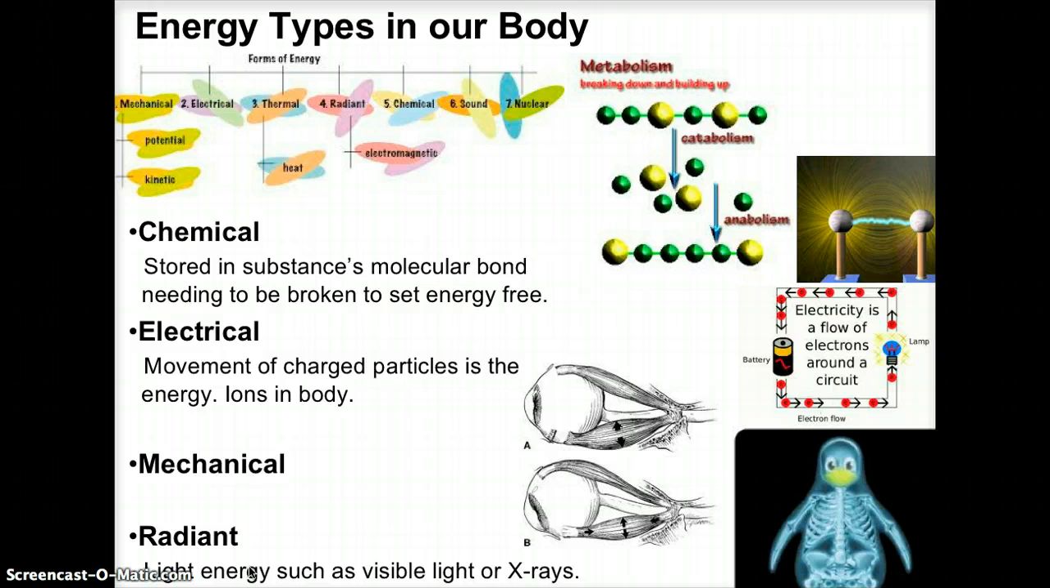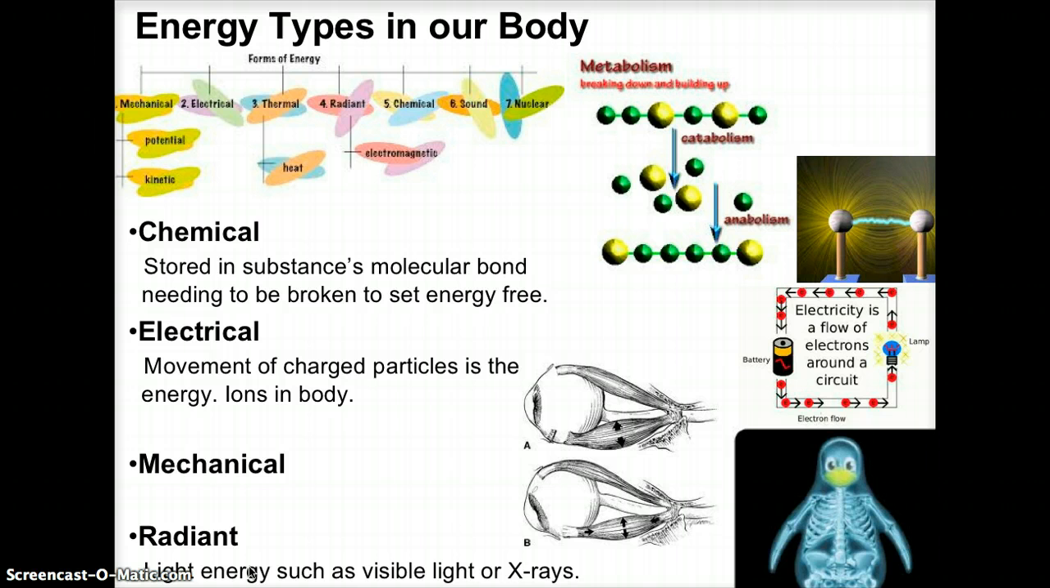There are different types of energy in our body. On top here you see a graph, forms of energy. Different forms: mechanical, electrical, thermal, radiant, chemical, sound, or even nuclear. Energy is a flowing thing.